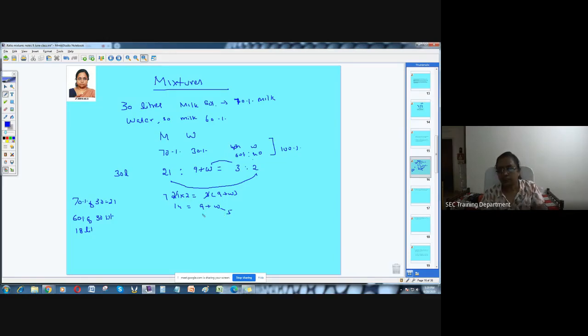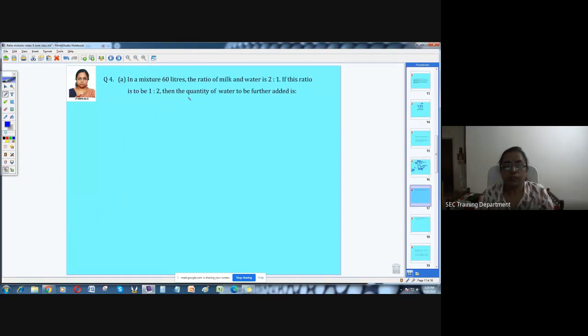Third, allegation is something which I will tell you later, not now, because with the allegation method people generally get confused and then it will be a problem. So we'll just start with one small problem here. In a mixture of 60 liters, the ratio of milk and water is 2:1. If this ratio is to be 1:2, then the quantity of water to be further added is how much?